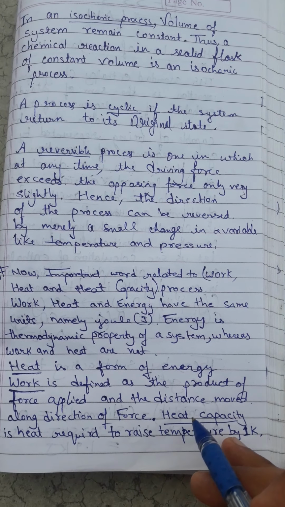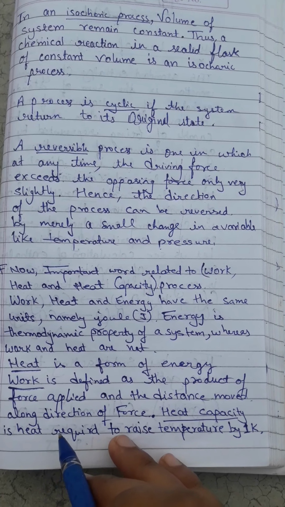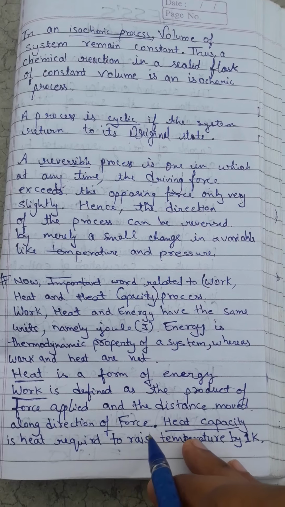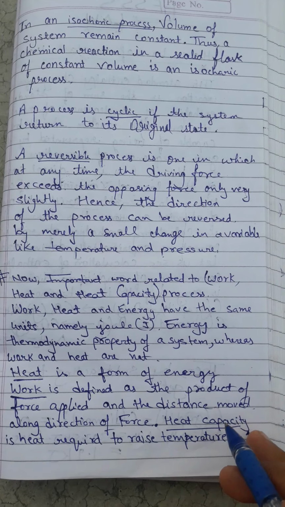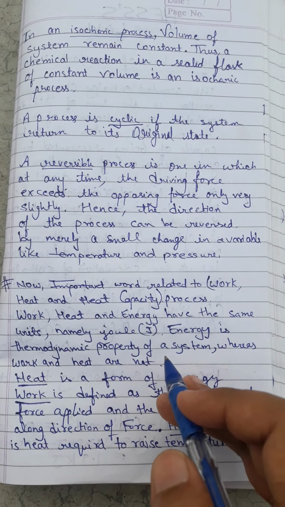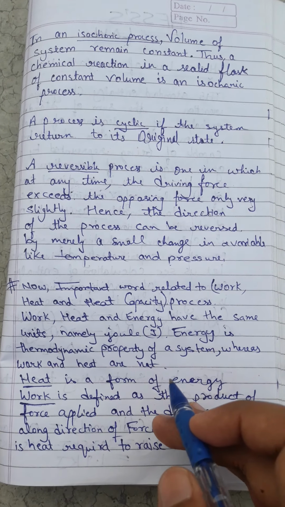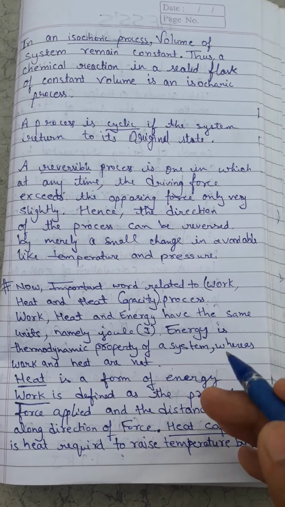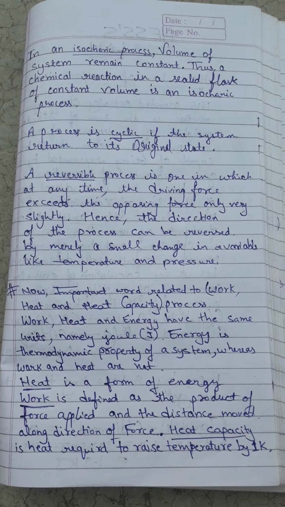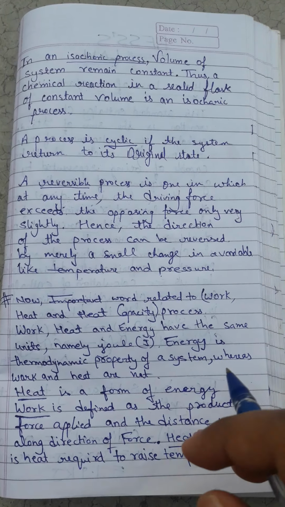Now at last, heat capacity. Heat capacity is the heat required to raise the temperature of a body by 1 Kelvin. The energy gained or lost during heat exchange between the system and the surroundings can be stated in terms of heat capacity values. Thank you.